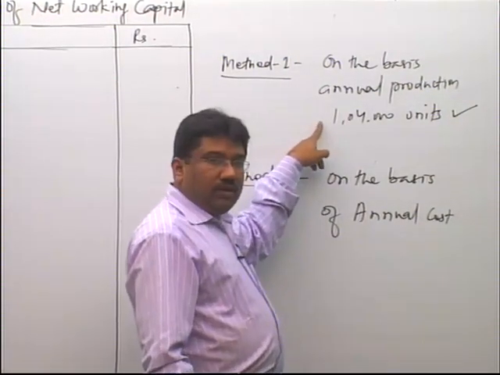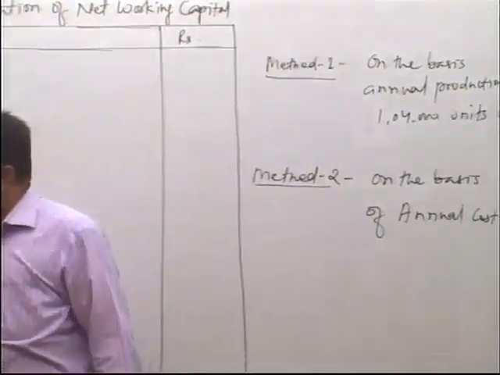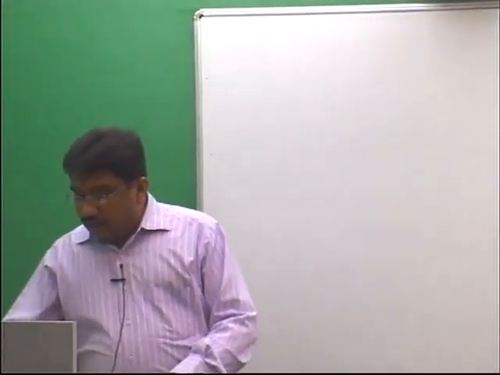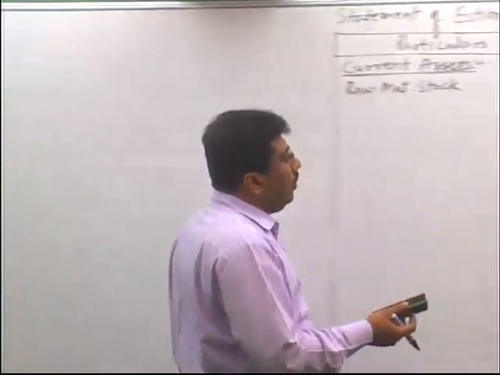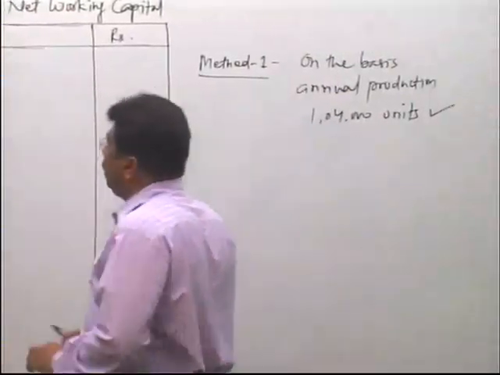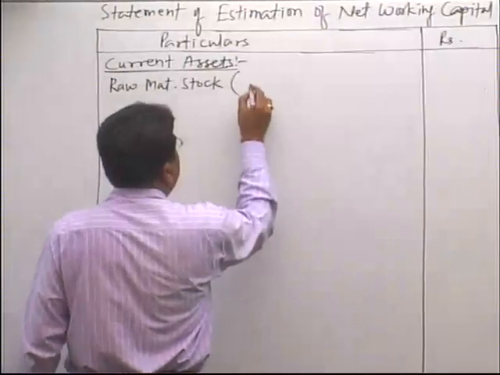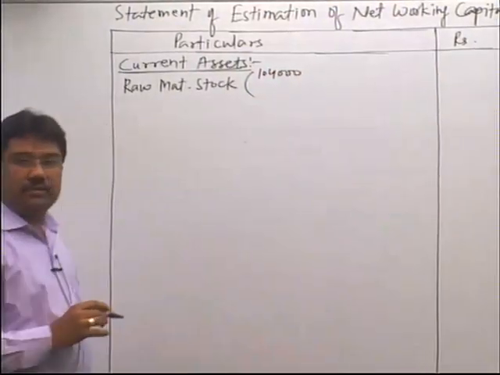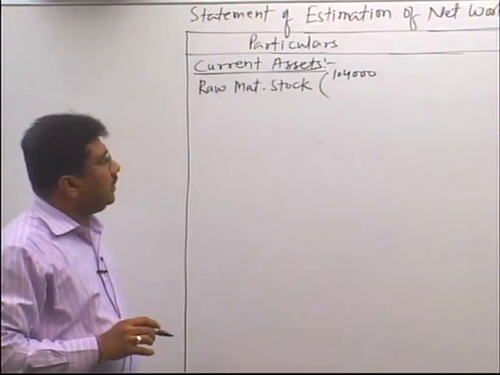You are given that annual production is 1,04,000 units. Now, how to find out value on the basis of this annual production? First of all, take annual production. Here annual production is 1,04,000 units.